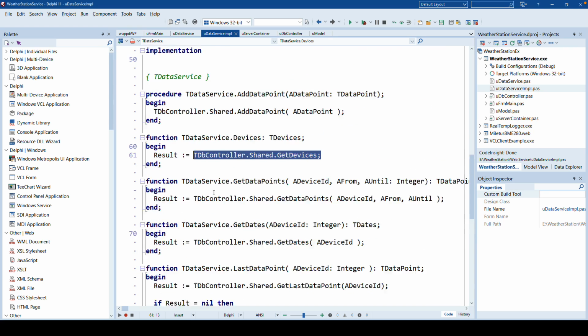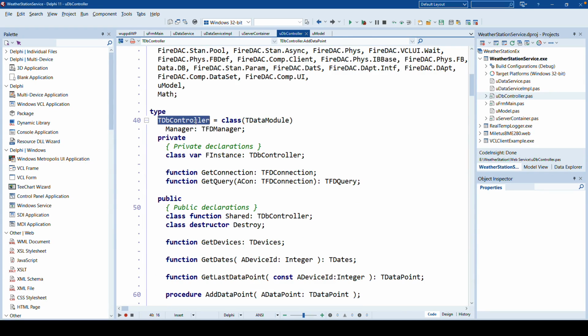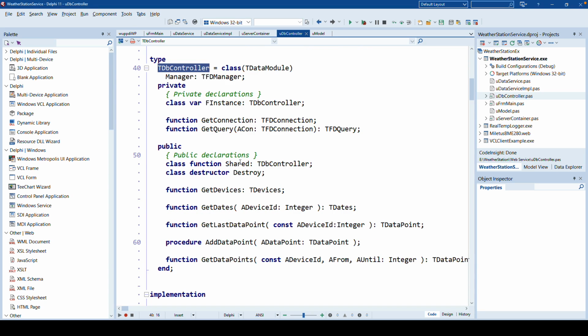Also, be aware I use a singleton pattern. What I do is I make sure that we only have one instance of TDBController in the whole application, so that we don't have to bother about reserving the memory for the data module or cleaning it. I also don't use the default template var that is defined by Delphi.